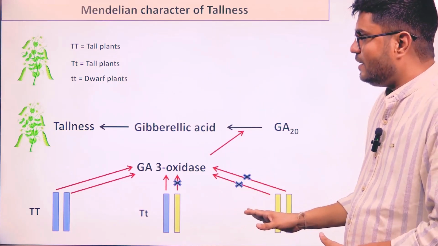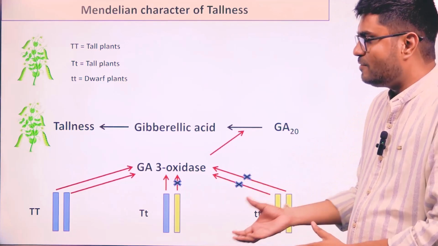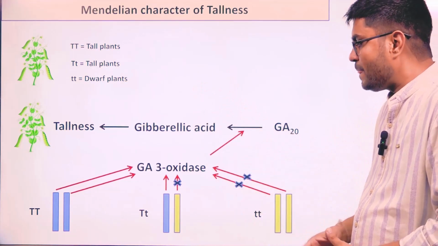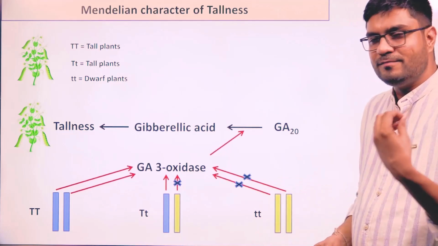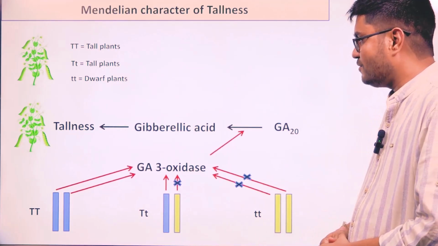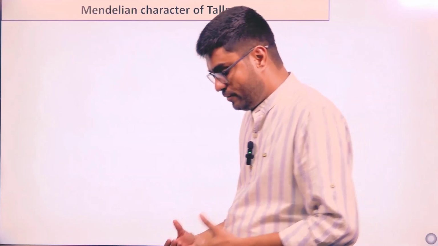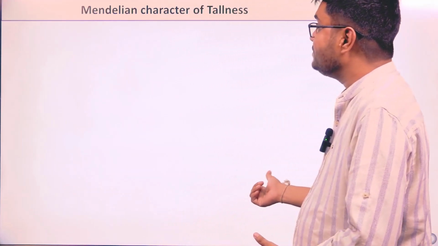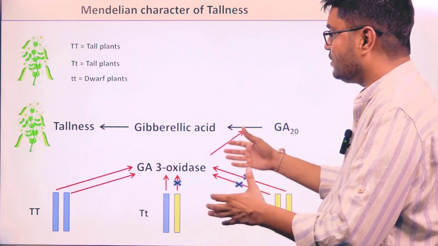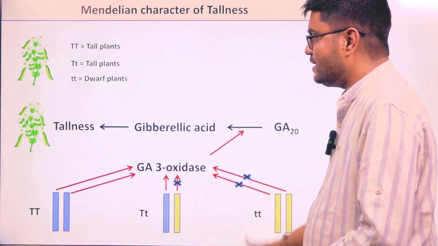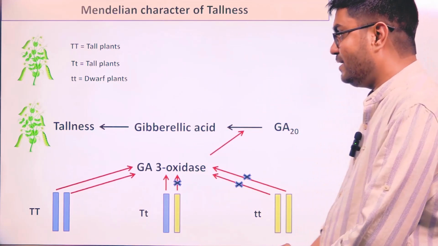But here, for tallness, 50% protein is also enough. That's why the plants are still tall. And dwarf means the enzyme is absent, no gibberellic acid or only basal production of gibberellic acid, no biochemical reaction, and the plant will automatically become dwarf. A very nice example of what? A very nice example of our definition, which says phenotype is nothing but the result of a particular protein action.